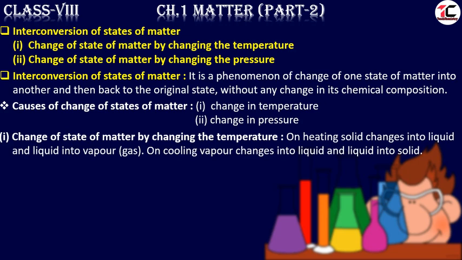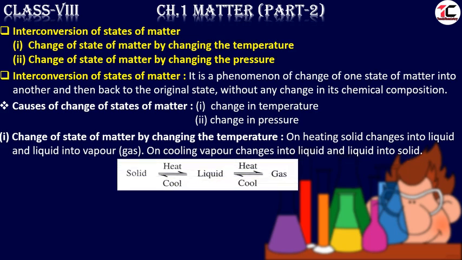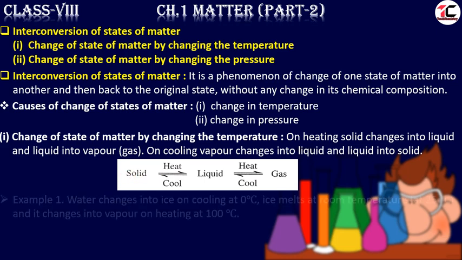Let us see how. On heating, solid changes into liquid and liquid into vapor, that is gas. On the other hand, on cooling, vapor changes into liquid and liquid into solid. Let us see in the diagram. Here is a solid substance. On heating, it changes into liquid. On further heating, the liquid changes into gas or vapor. On cooling, the gas changes into liquid, and on further cooling, the liquid changes into solid.